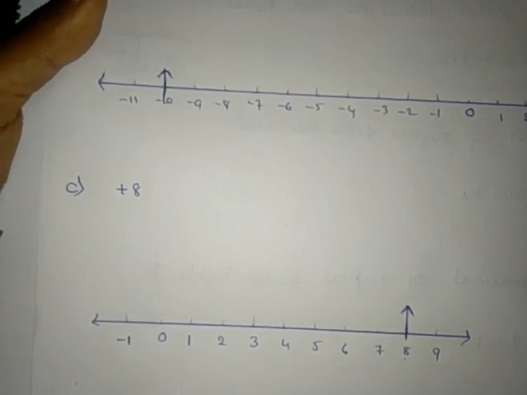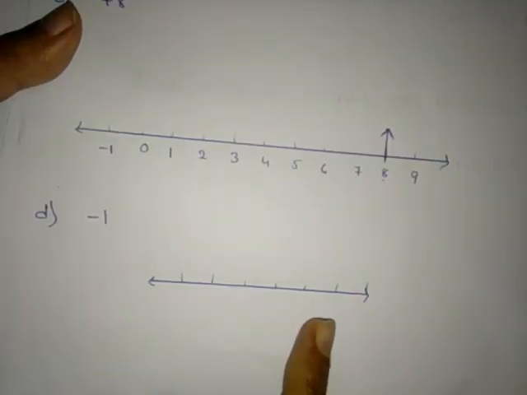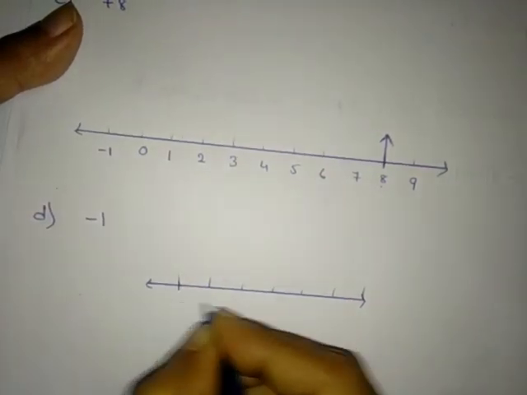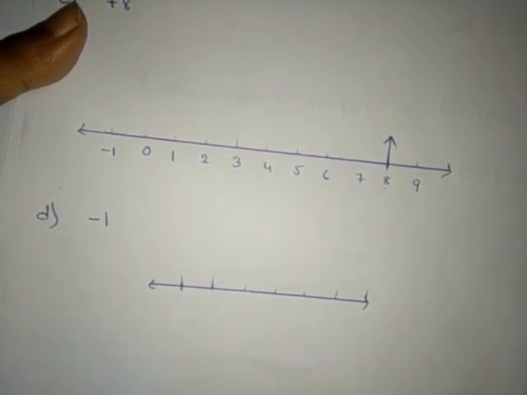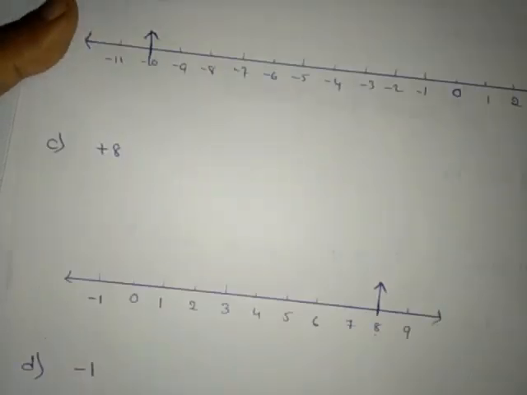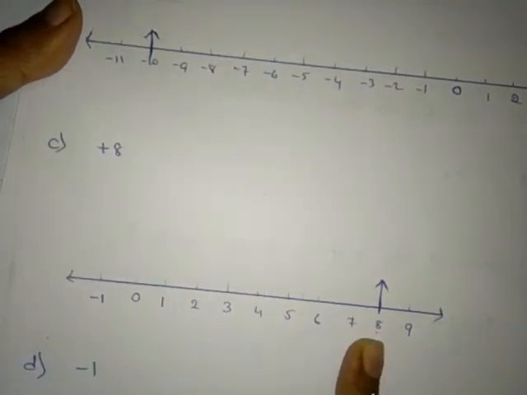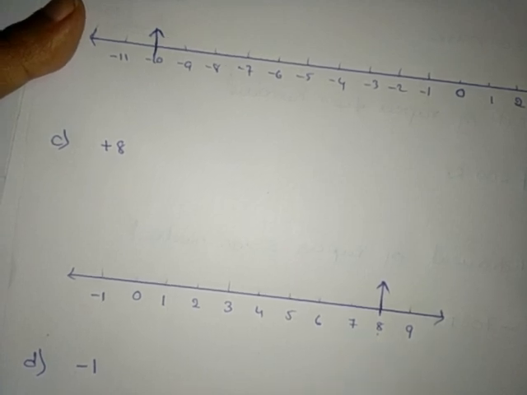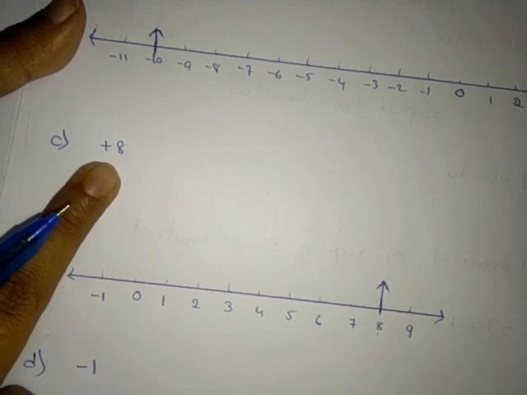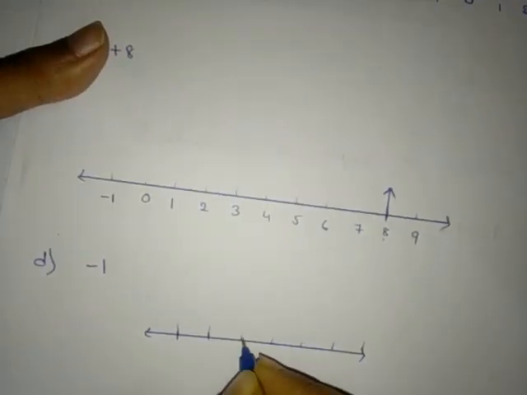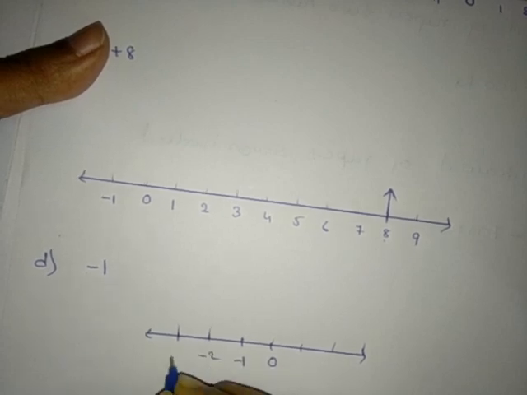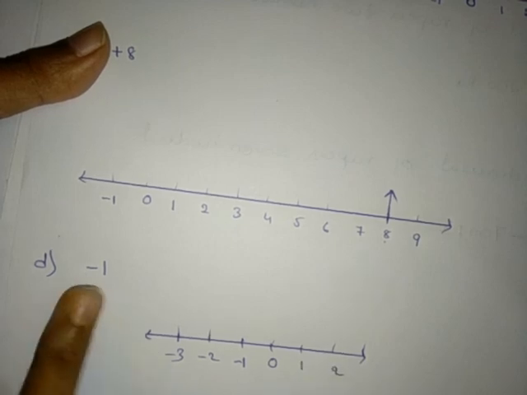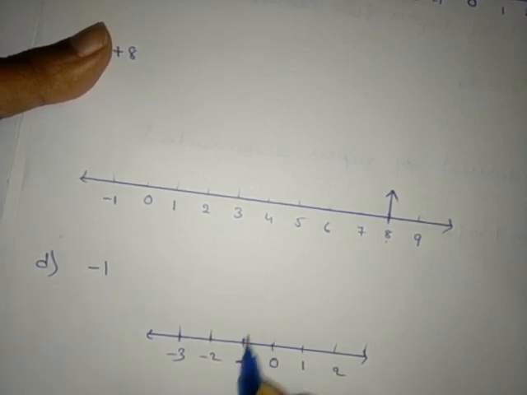Then D1, minus 1. Here I have taken the number line. We'll mark points. Here they have asked us to mark minus 1, right? So we can take more numbers or we can stop at minus 1 also. Here also, as I told, we can take more than plus 8 or we can stop at 8 also. But we cannot take less than 8 because we need to mark 8 here. Now I am going to take from here 0, -1, -2, -3, 1, 2. We need to mark -1, right? So -1 is here. That is this point.